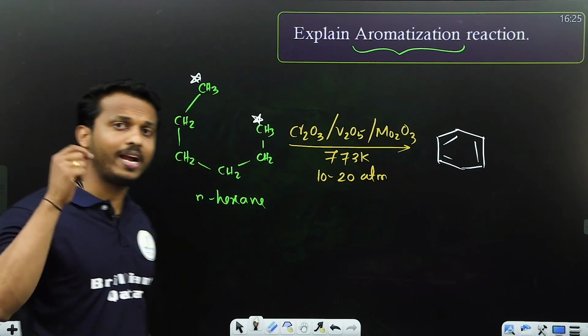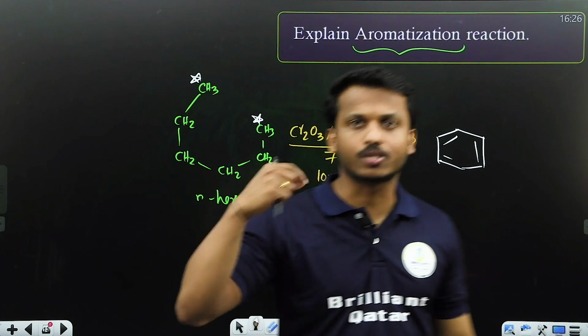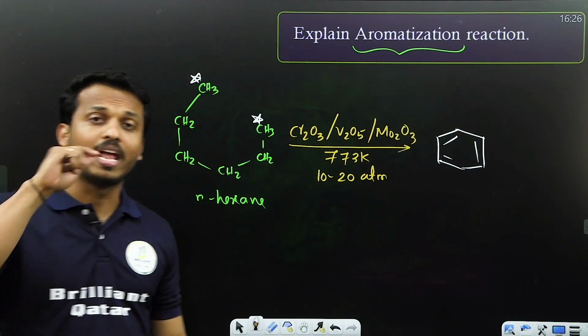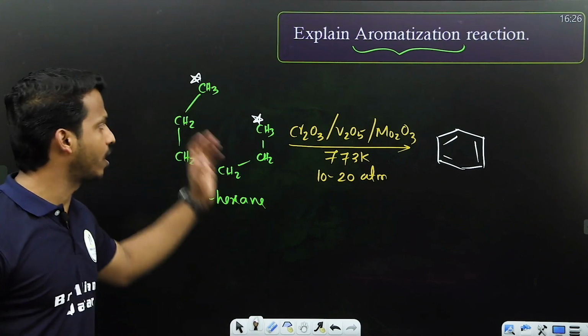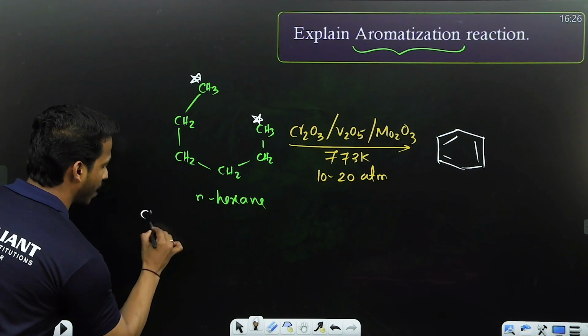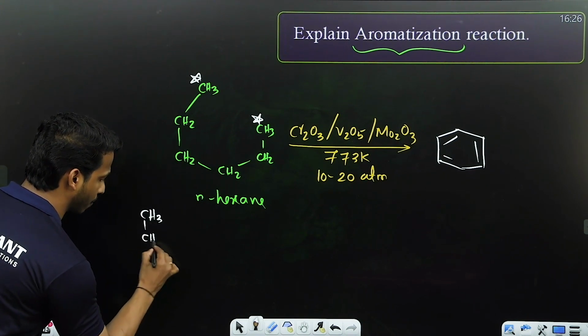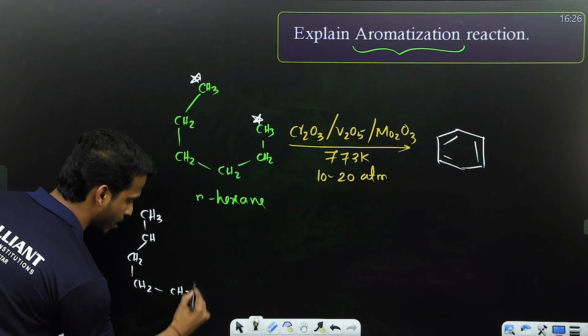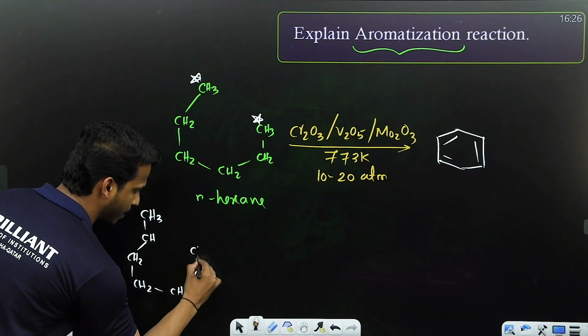If you read the NCERT textbook, just below this question they have given as a question: what happens when n-heptane reacts with this reagent, or undergoes aromatization? Let me write n-heptane like this. Hexane case we discussed. Now I am writing the heptane case.